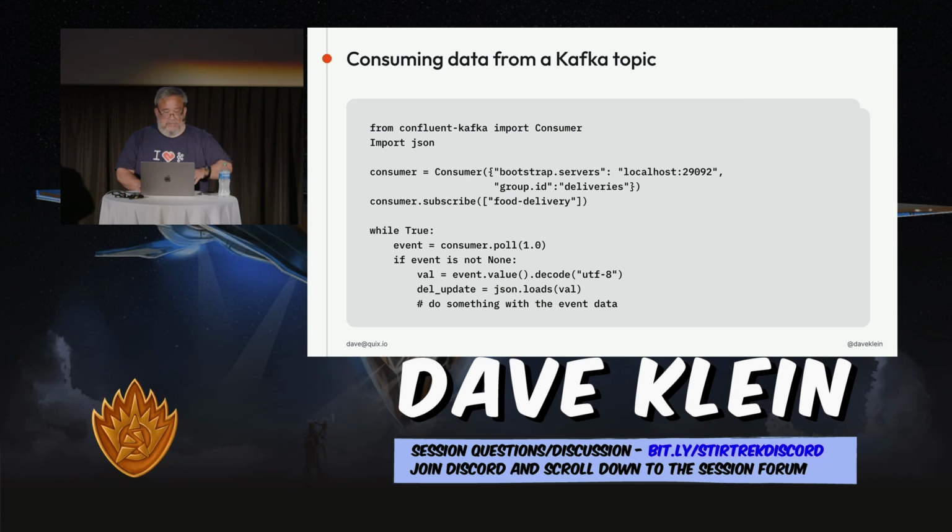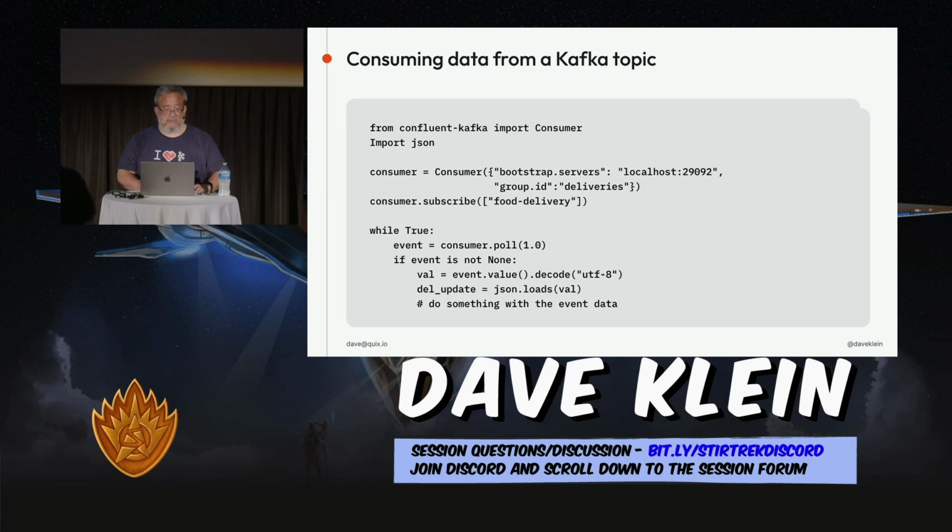Now, consuming it is similar. We just create the consumer. This takes two required parameters, or two required entries in our dictionary. It needs to have the location of a Kafka broker again, but it also has to have a group ID. Even if we're not going to use more than one instance of our application, we still need to have the group ID. But having that will make it so that we can run multiple instances, and they will automatically operate in a group like we saw earlier.